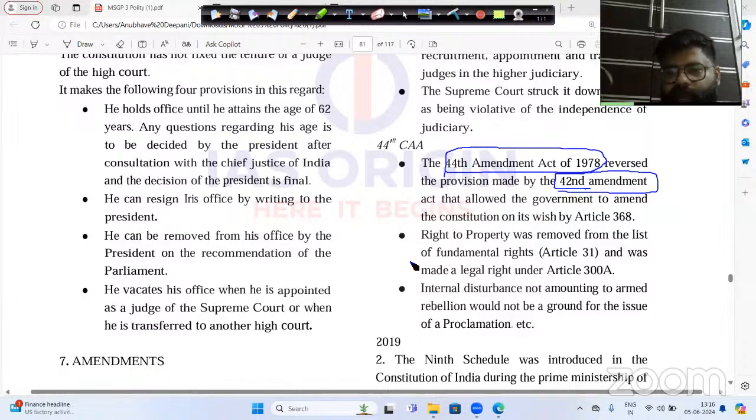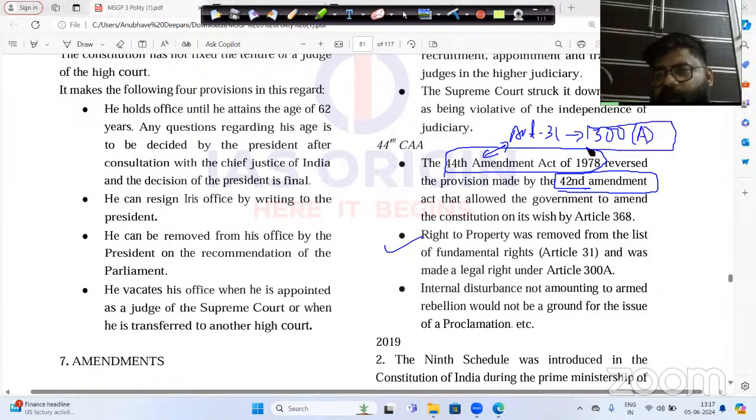And there was one more very, very important thing here, that under this particular 44th Constitution Amendment, there was Article number 31, which was known as the right to property. This particular Article number 31 was shifted to Article number 300A. That means before 1978, right to property was a fundamental right. And after that, right to property was basically converted into a legal right. You can basically read the same thing here.